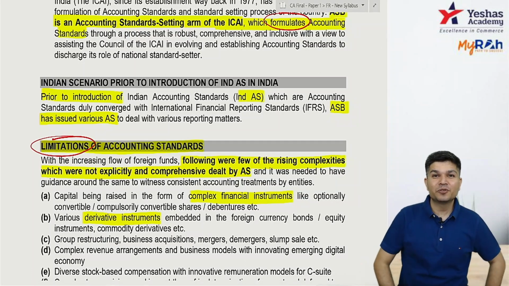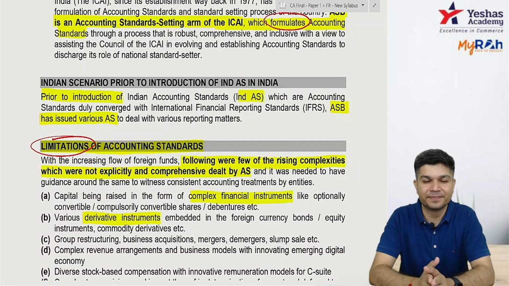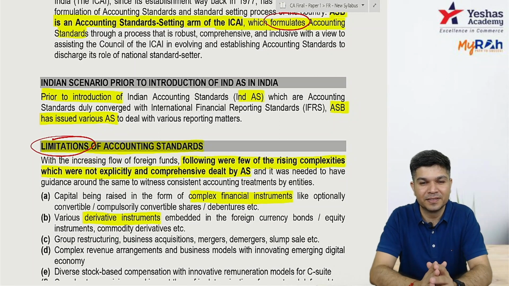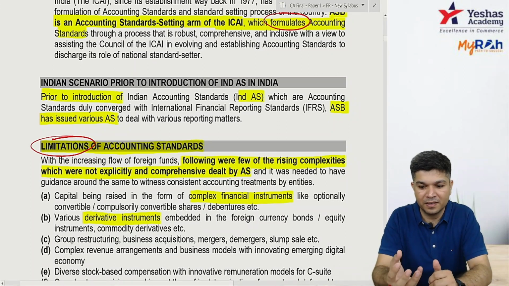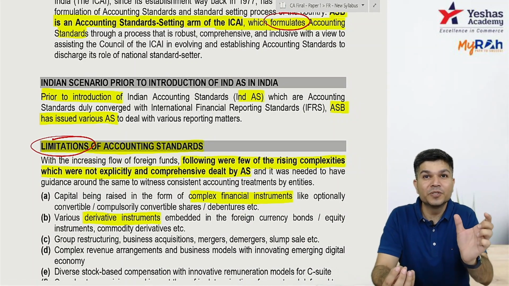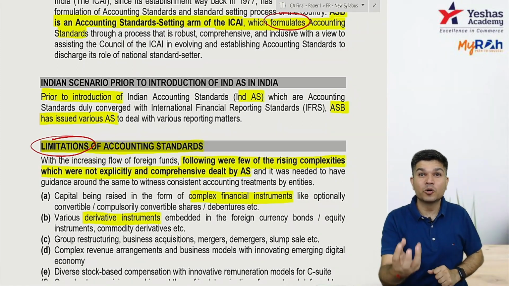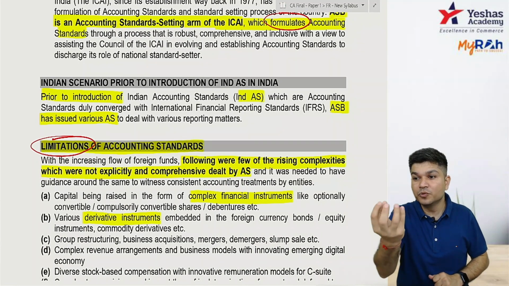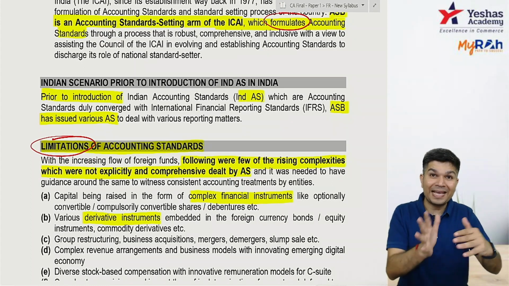See, derivative instruments are those whose value is derived from the underlying asset. I repeat, the value is derived from underlying asset. Now, if I ask you, you heard the word futures and option? Okay. So, if at all I'm buying a gold future, so the gold future's rate will depend on gold. So, underlying asset is gold.